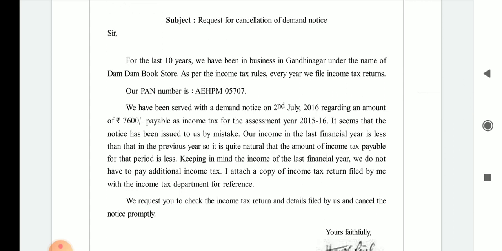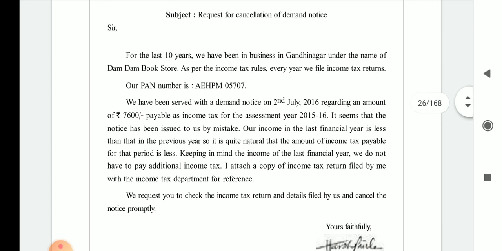They also mention that as per the income tax rule, every year they file the income tax return. If you have no basic idea of the income tax return, at this time I will explain what the income tax return is. Income tax return means the statement in which your whole income as well as your expenses are mentioned. From your income, all types of expenses are deducted, and whatever amount remains is your final income. The statement showing this type of information is known as the income tax return.